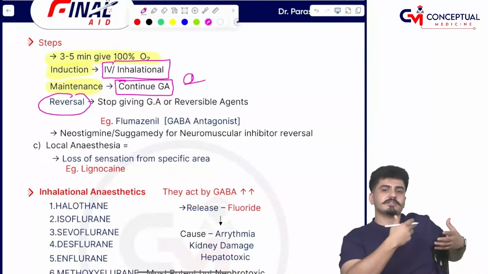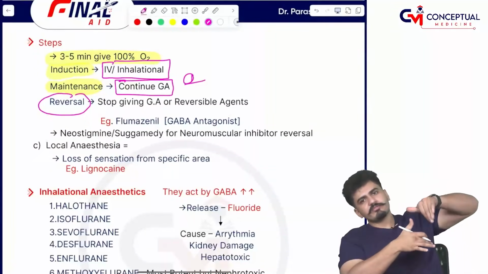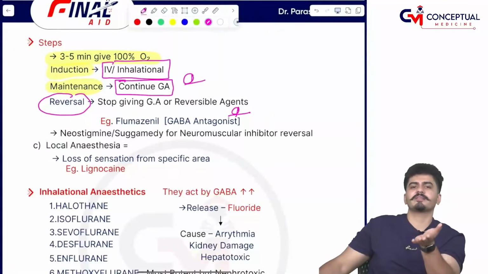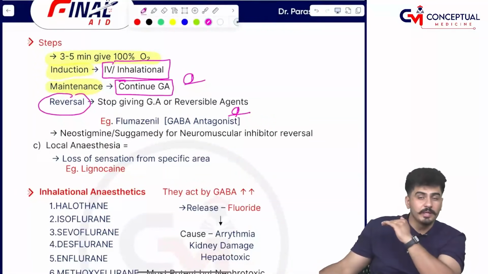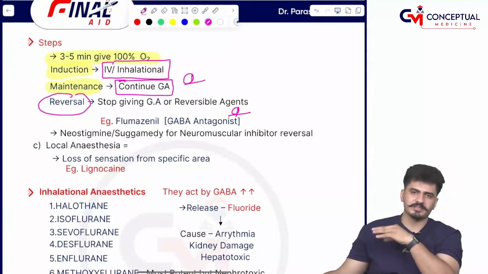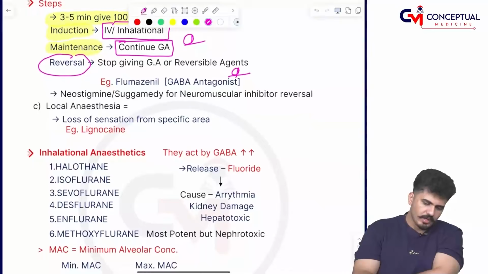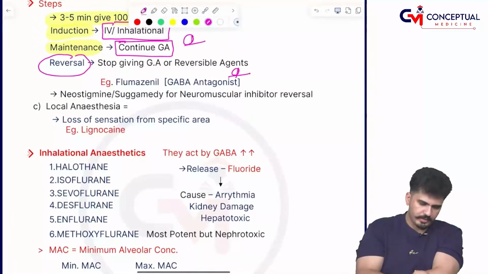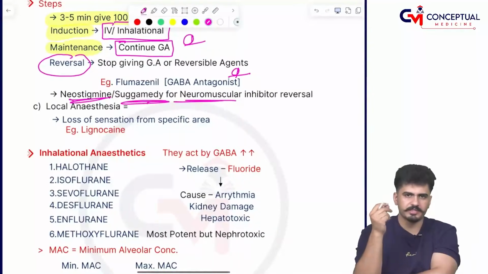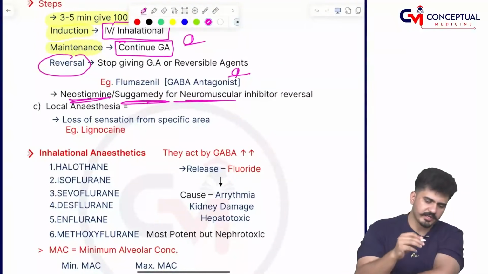If we want the reversal, if it is not happening that way, we have to give agents like flumazenil, which is a GABA antagonist. GABA क्या करता था? सुलाता था, inhibitory. अब inhibit को रोकने वाला एक agent चाहिए, that is your flumazenil, the GABA inhibitor. Also, we can use neostigmine for the neuromuscular inhibitor reversal. जो muscle relaxant हमने दिए हैं उसके लिए neostigmine होता है, MEDI नहीं होता, ठीक है?